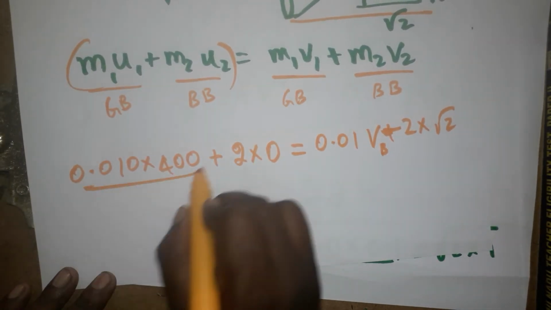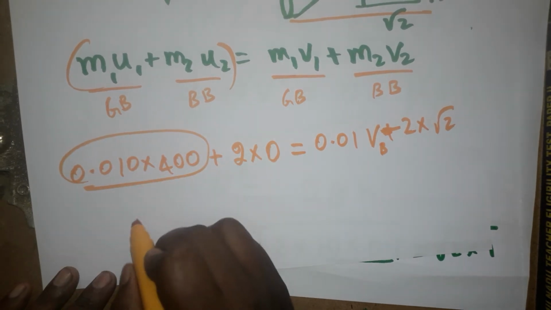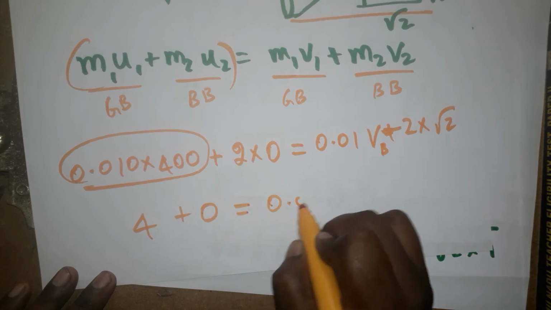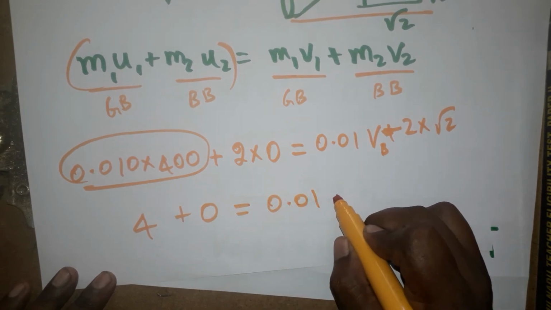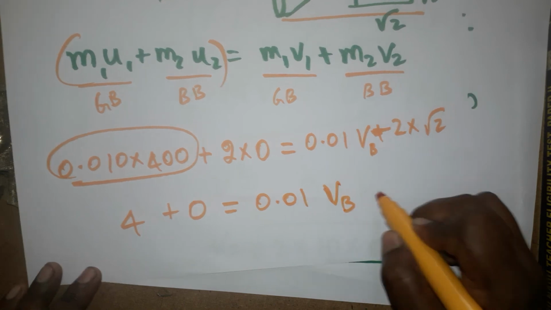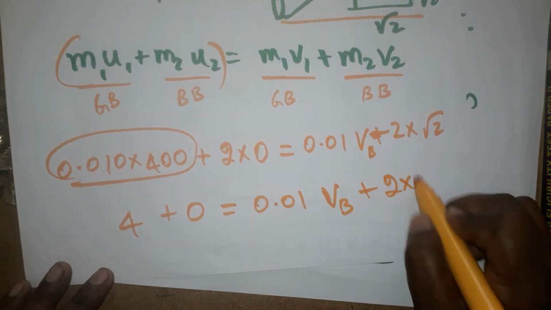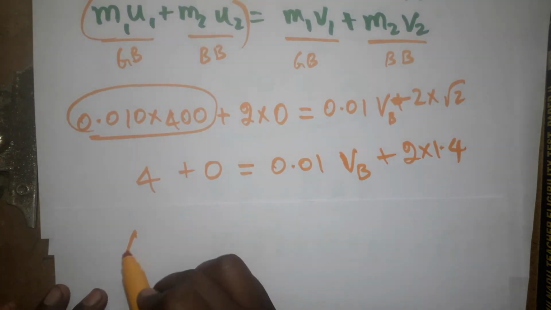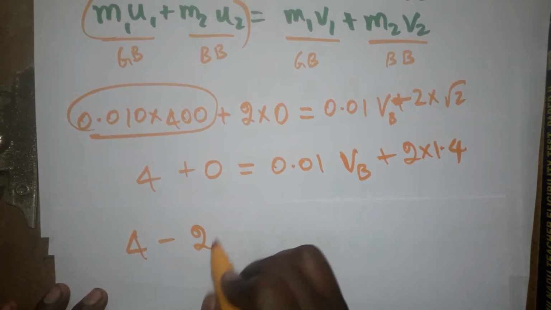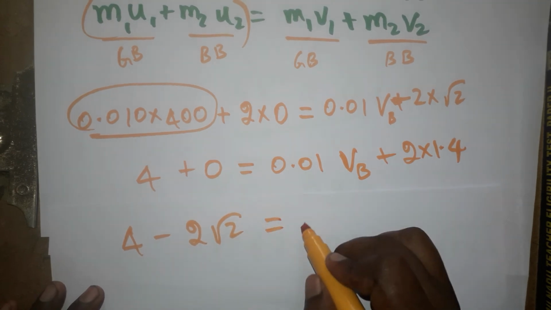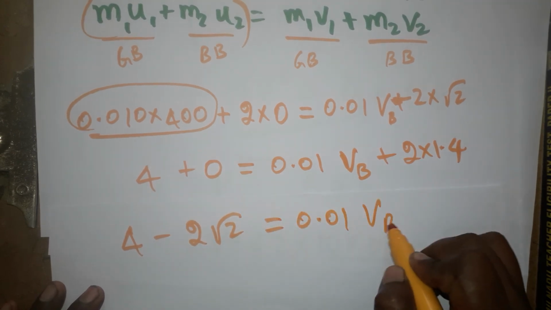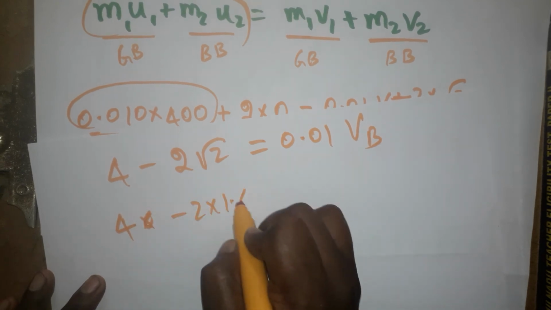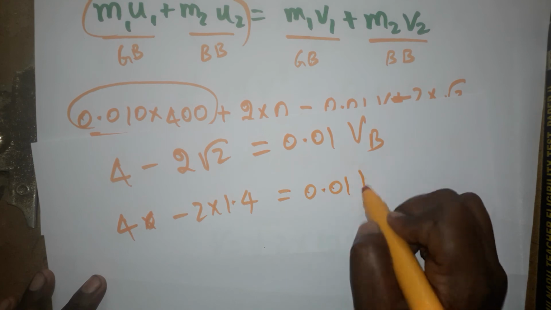It's going to be 400 times 0.01, which gives 4, plus 0, equal to 0.01 v plus 2 into 1.4. Next, 4 minus 2 into root 2, which is 1.4, is equal to 0.01 times the velocity of the bullet.